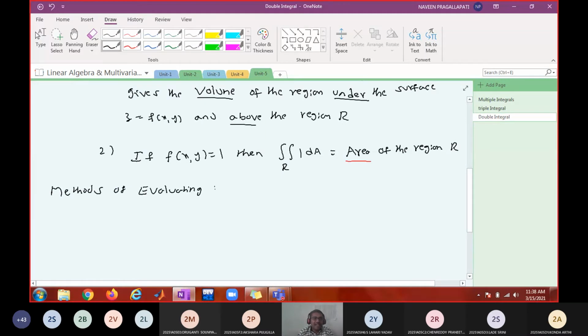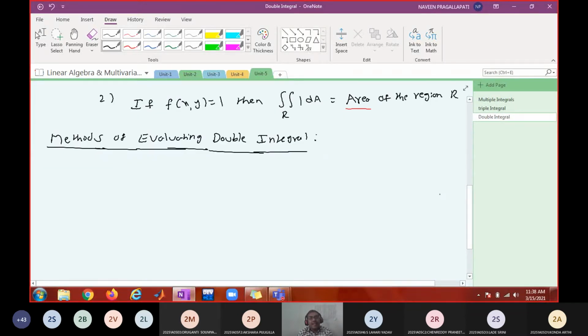The region of integration, we are going to classify as either a rectangular region or a non-rectangular region. Any region other than a rectangular shape, whether circular, elliptical, parabolic or irregular, we will consider a non-rectangular region. Evaluating a double integral over a rectangular region is very easy, so we will see that in today's class.